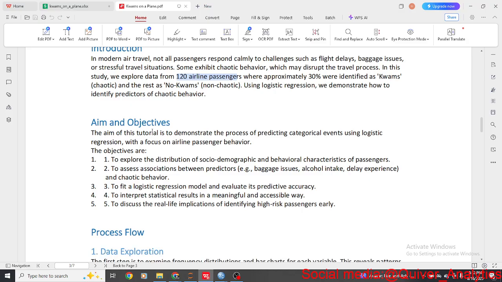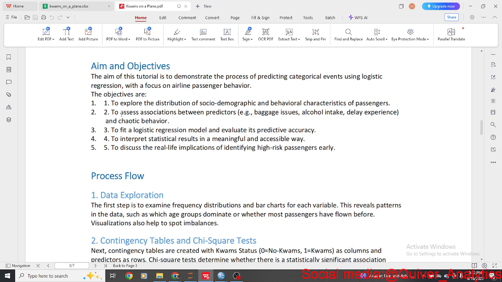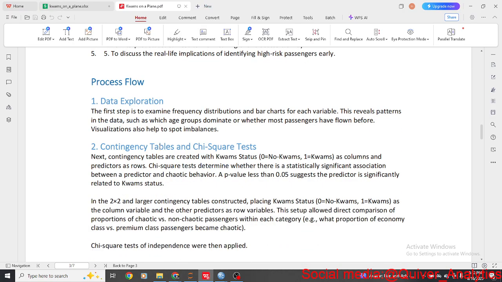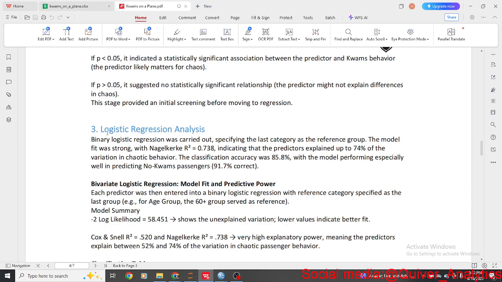All right, so I'm talking a lot. I want to be fast and go into the data analytics proper. So we have the aims and objectives. You can read this at home at your leisure. What we want to do is explore the data, do a contingency analysis with chi-square, and then do logistic regression. This is where we are going.